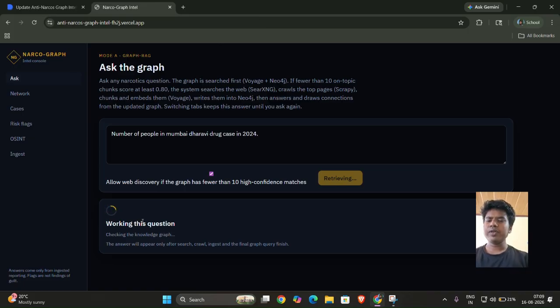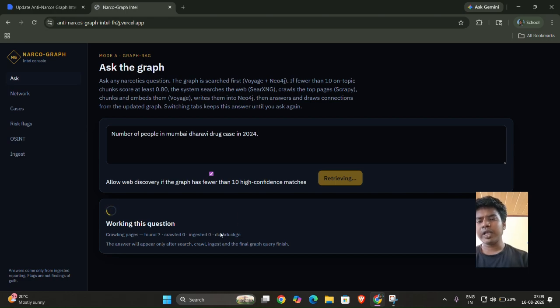So first of all, it will check the knowledge graph, which is Neo4j. And if it does not get enough knowledge chunks from that knowledge graph, then it will automatically shift to crawling. So it will go to the internet, get the top 10 URLs related to this case, and then start crawling over those URLs. So currently the process has started, and it is processing the URLs, the top results which came from this query.